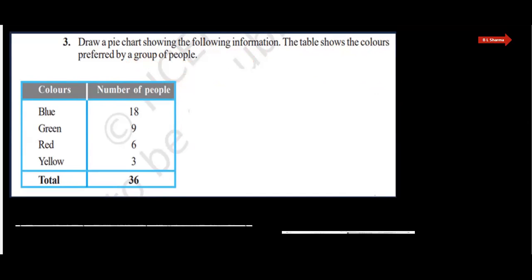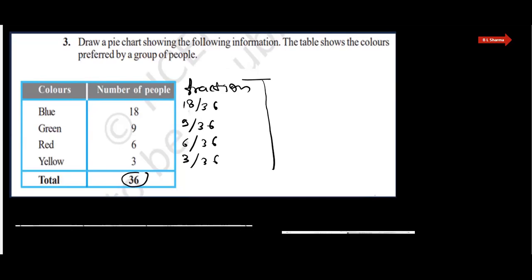See, here these are the colors that a group of people like. So for a pie chart, we first need the fraction and then the central angle. So I am writing here the fraction: 18 out of 36, 9 out of 36, 6 out of 36, because the total is 36, and 3 out of 36. Then we need one more column. That column is for the central angle.